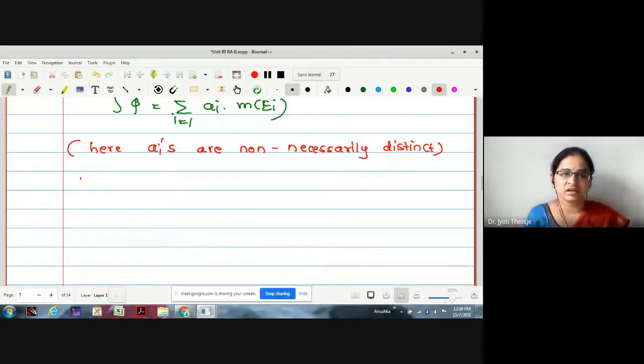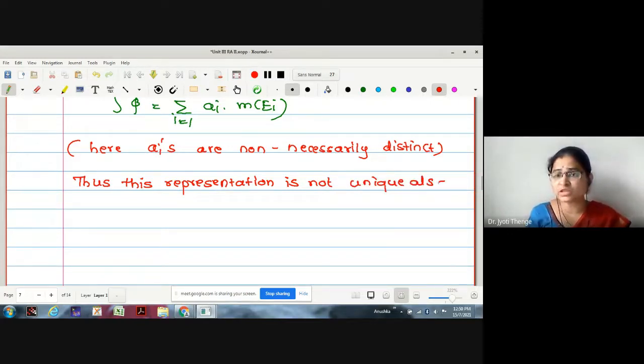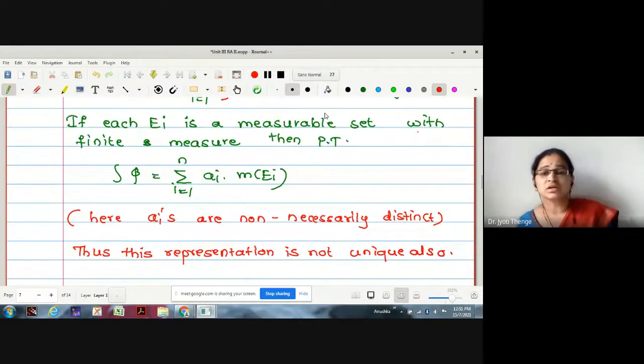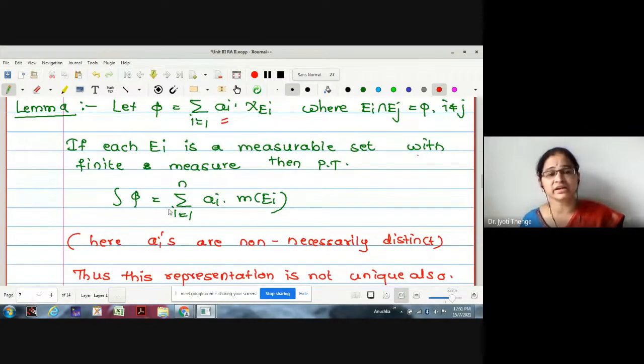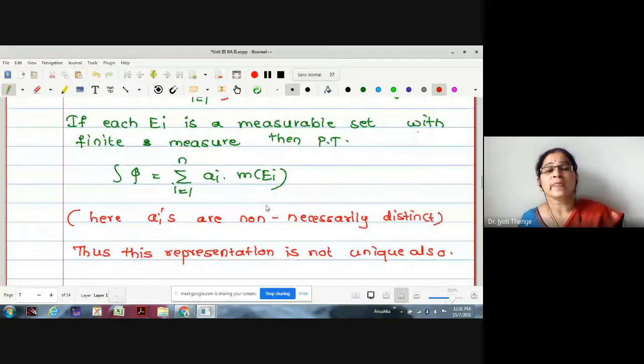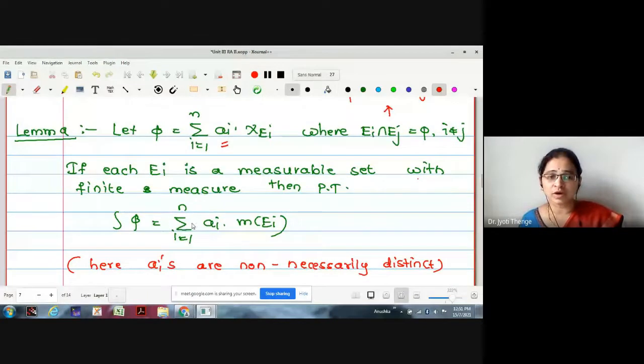Thus, this presentation is not unique also. But though it is not a canonical representation, still we were saying that integration is given with the same formula, a_i times the measure of E_i. Now, in order to prove this lemma, we will try to convert this non-canonical presentation to canonical.